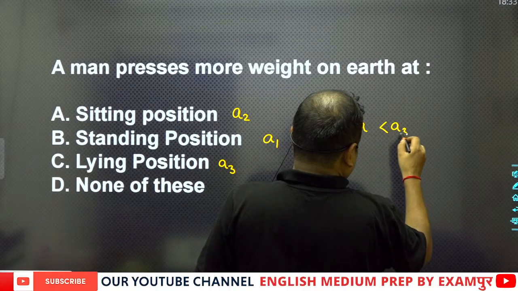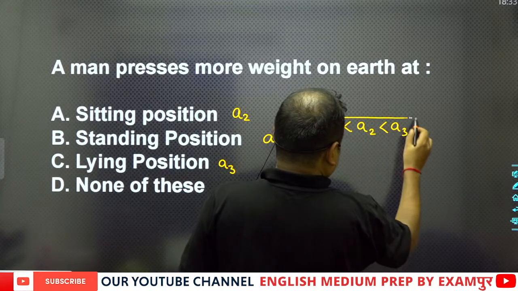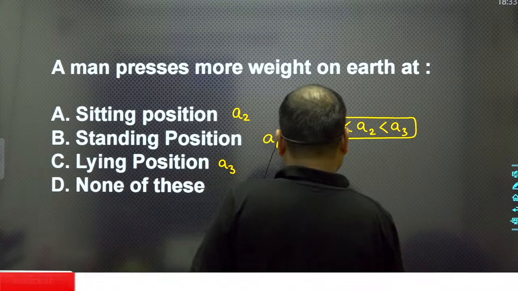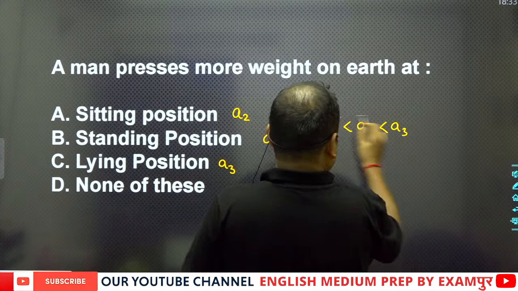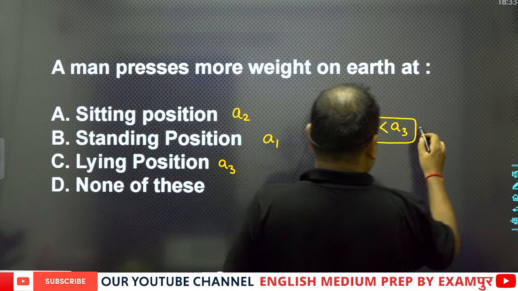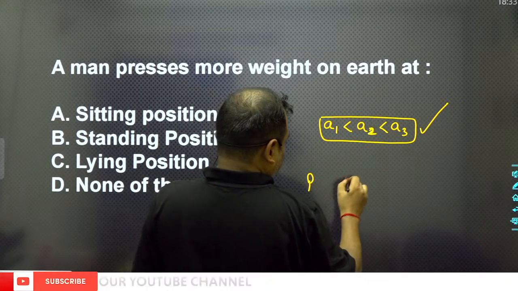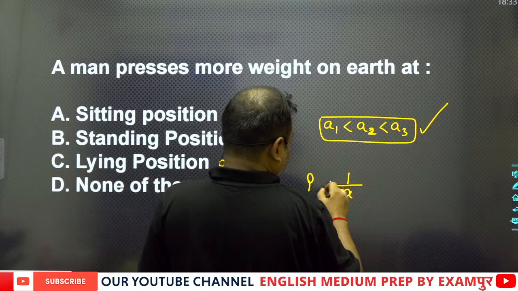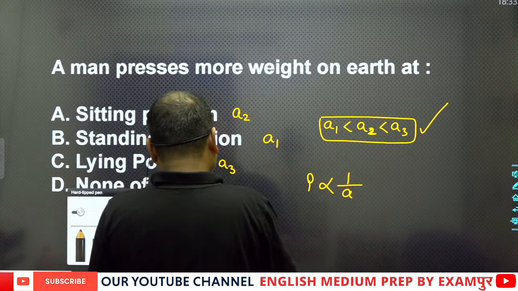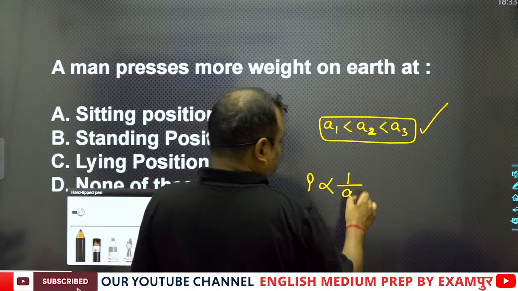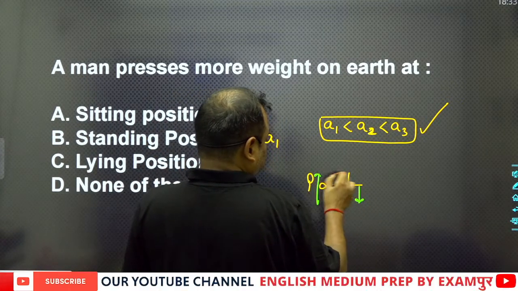So these are the three contact areas. Here we can see that pressure is proportional to 1 upon contact area. If the contact area is low, then obviously the pressure will be high.